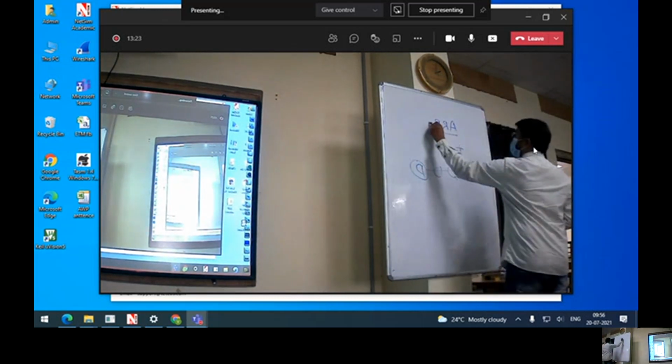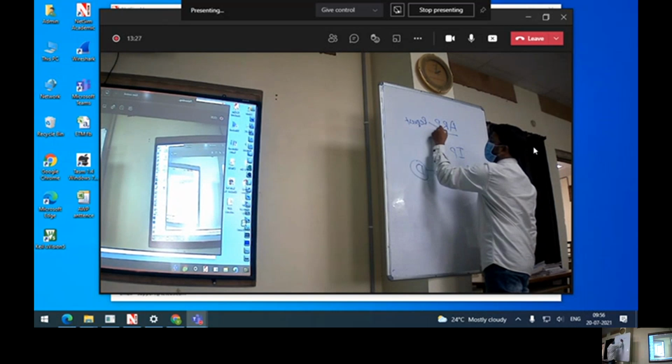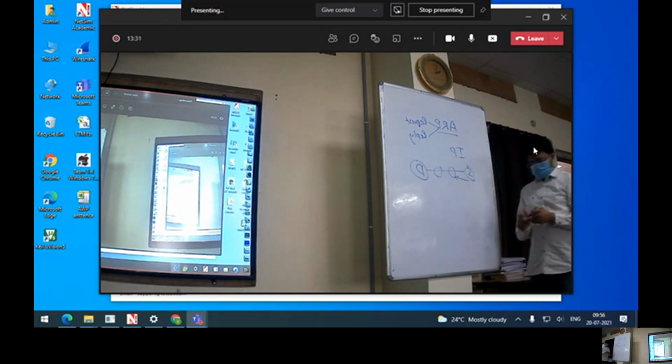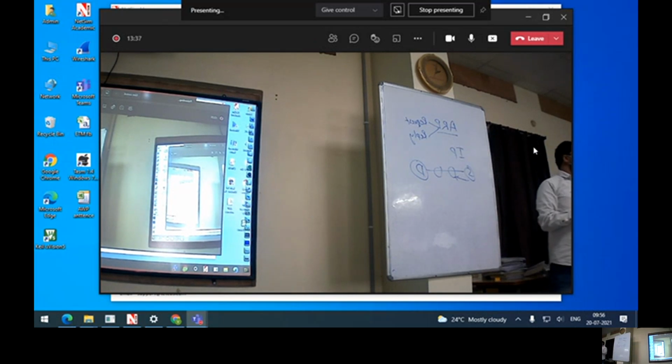In ARP, you are going to have two things. One is ARP request, the other one is ARP reply. We have different schemes for ARP request and reply. The packet format is the same.